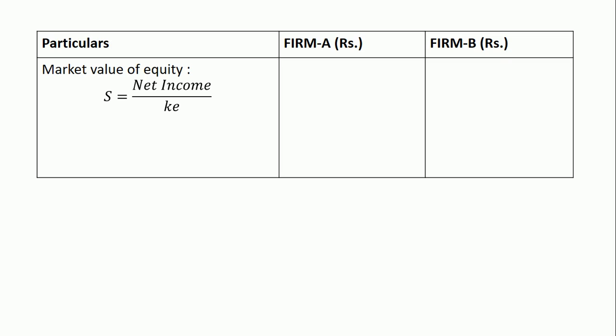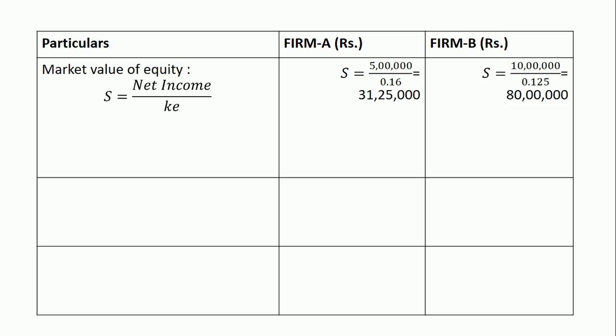Market value of equity for Firm A: 5 lakhs by 16%, that is equal to 31,25,000. Firm B: 10 lakhs by 12.5%, 80 lakhs. Plus we add the market value of debt.